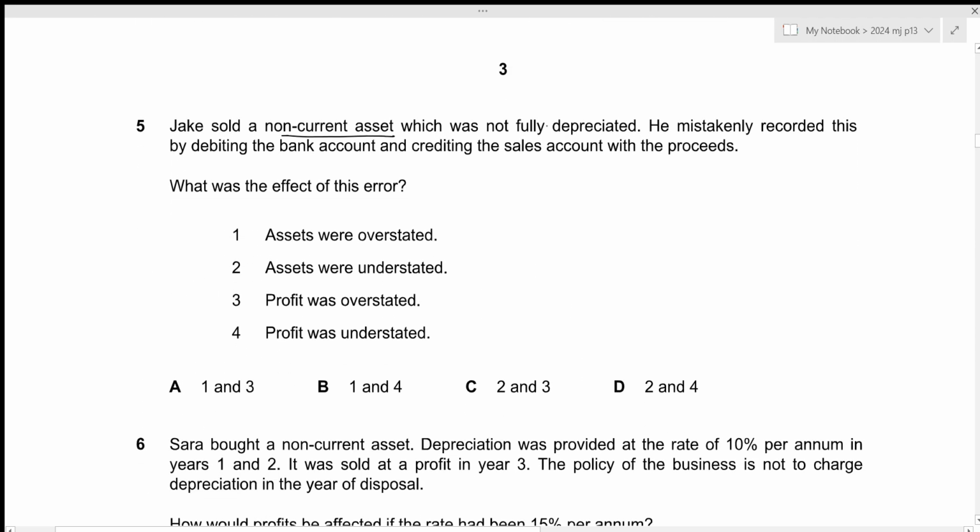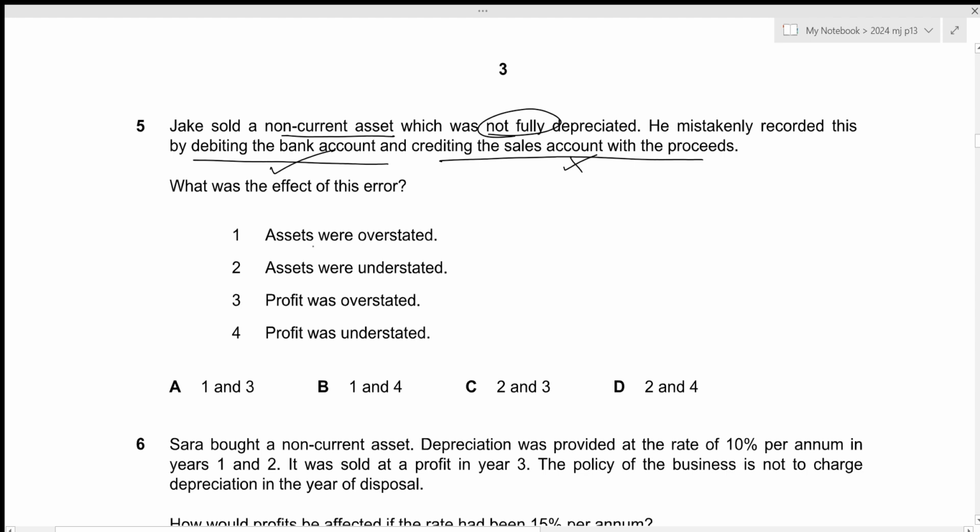Jake sold a non-current asset which was not fully depreciated. He mistakenly recorded this by debiting the bank account and crediting the sales account with the proceeds. Okay, debiting the bank account part is correct because we received the sales proceeds into the bank account, but we should not have credited the sales account. This is incorrect treatment. What was the effect of this error?